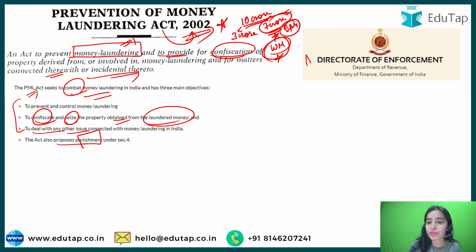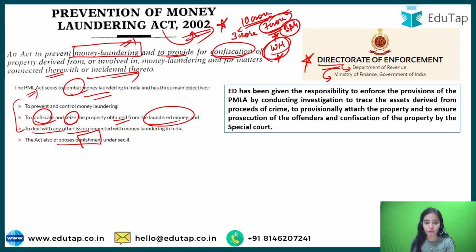So now the Directorate of Enforcement, that is under the Department of Revenue, that is under the Ministry of Finance, Government of India. This is the Directorate of Enforcement, or the ED, Enforcement Directorate, that has been given the responsibility to enforce the provisions of the PMLA by conducting investigations. So the Enforcement Directorate is the one that conducts the investigation to trace the assets that are derived from the proceeds of the crime. Now this black money is a crime. To provisionally attach the property and to ensure prosecution of the offenders.